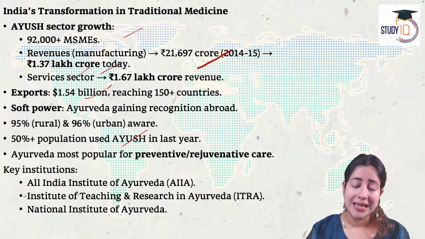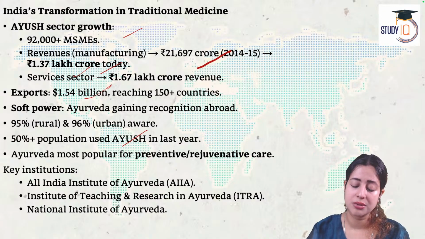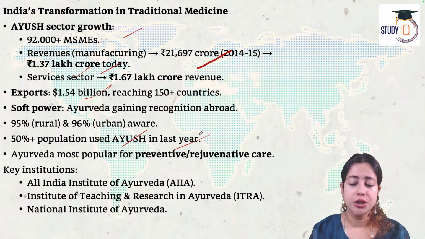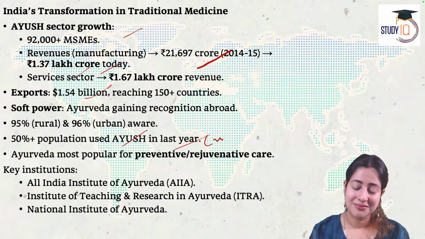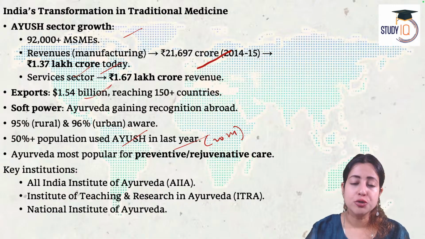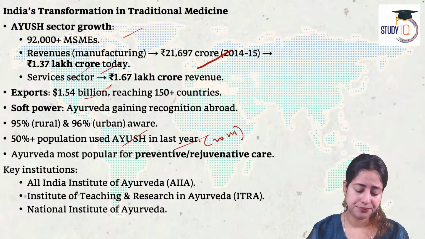95% of the rural and 96% of the urban population is already aware of the benefits of herbal traditional medication. 50% of Indians, out of 1.4 billion people in India, used Ayush to cure some disease or other in 2024. Look at that. Out of all other traditional medicines, Ayurveda is considered the most preventive and the most effective medication by the people.